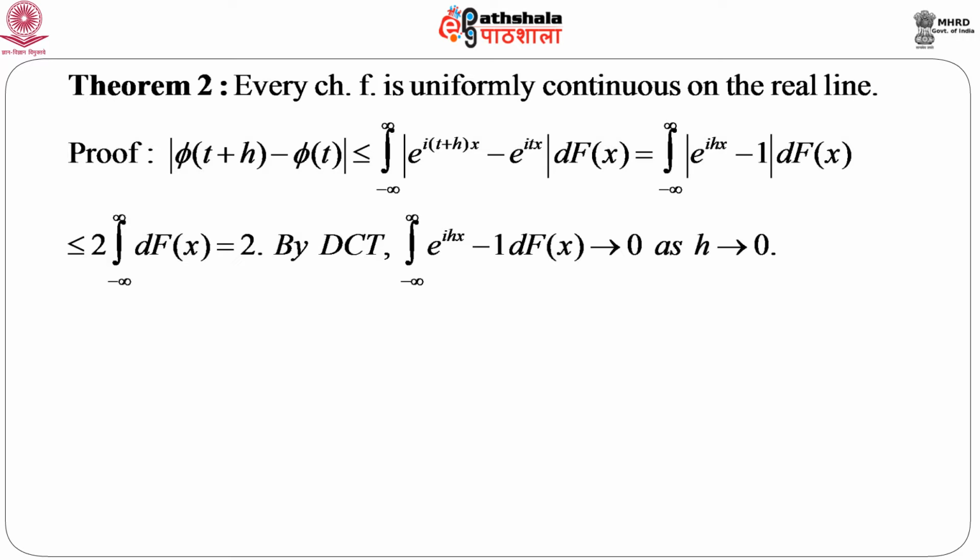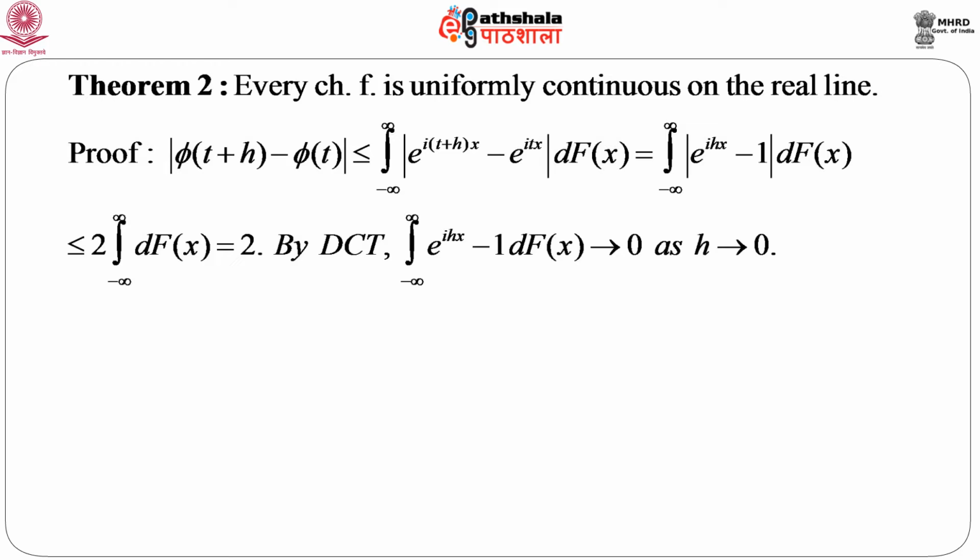Now, this quantity we can immediately write as less than or equal to modulus of e to the power ihx plus modulus of 1. Now, modulus of e to the power ihx is exactly equal to 1. So, 1 plus 1 equals 2. So, this thing is less than or equal to 2, because modulus of a minus b is less than or equal to modulus of a plus modulus of b. And then again, the integral from minus infinity to infinity of d F(x) is exactly equal to 1, as we have just seen. So, this entire quantity is bounded by 2.